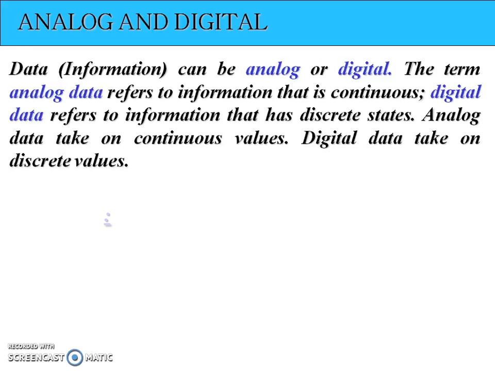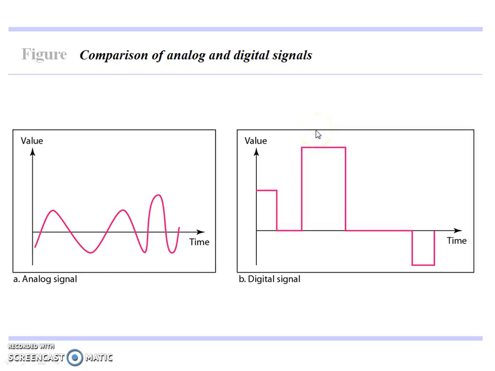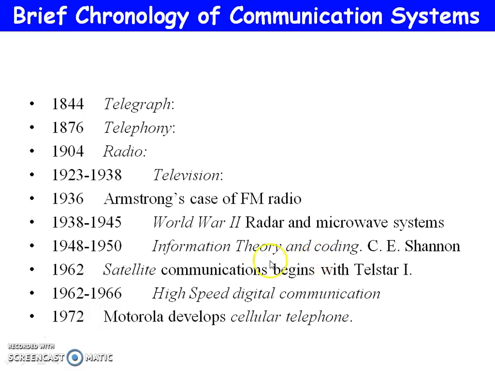Now you should know analog and digital information. What is the definition of an analog signal? What is the definition of a digital signal? An analog signal is a continuous signal and a digital signal has values only 0 and 1. These are examples of analog and digital signals. An analog signal varies with respect to time, while a digital signal has a specific value for a specific time.